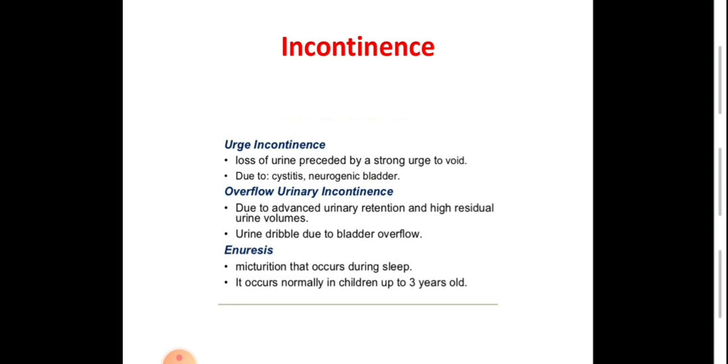Enuresis, or what we call nocturnal enuresis, is the involuntary loss of urine during sleep. This mostly occurs in the child age group. It is physiological before 3 years of age, but considered pathological after that age, and it may need treatment after the age of 7.